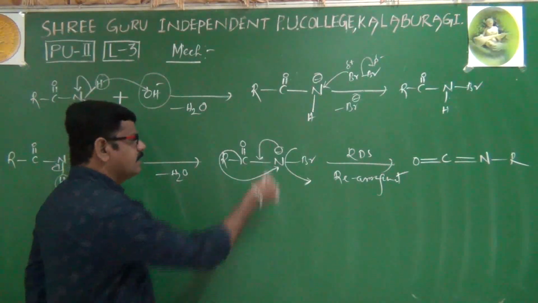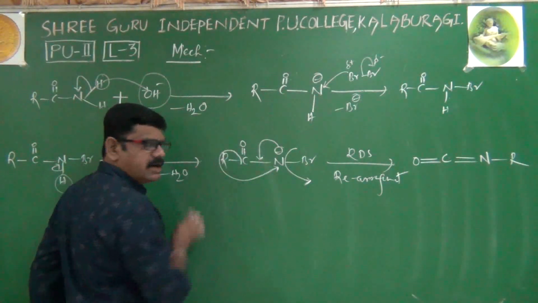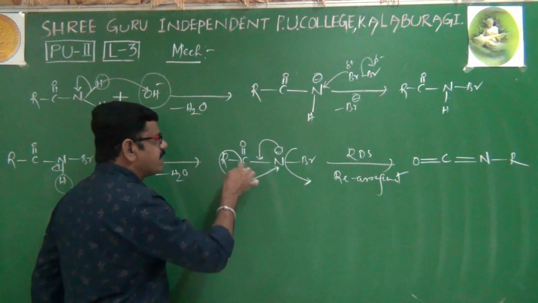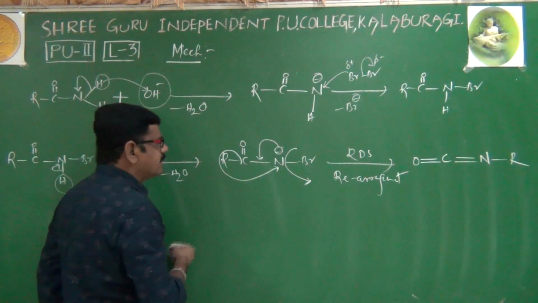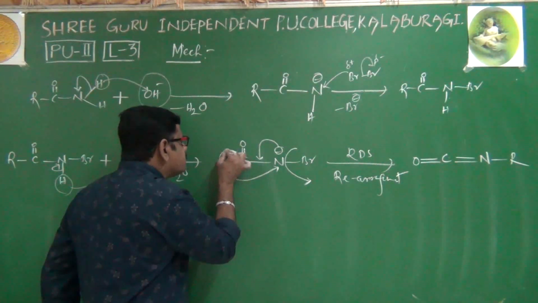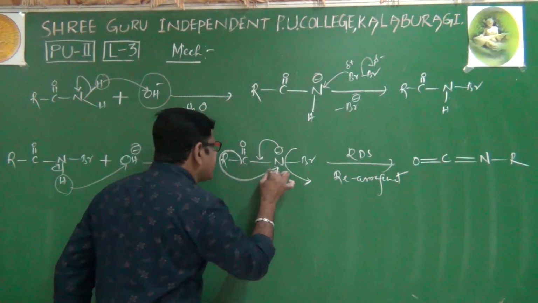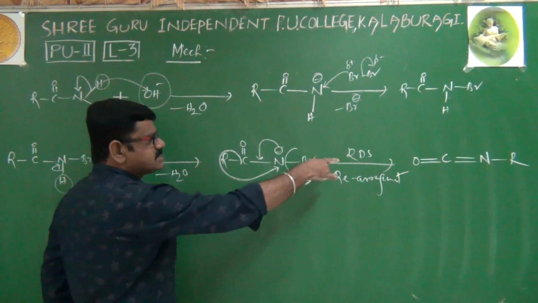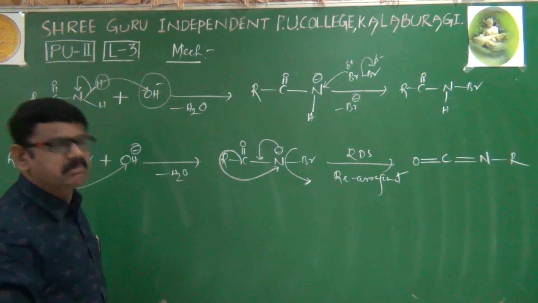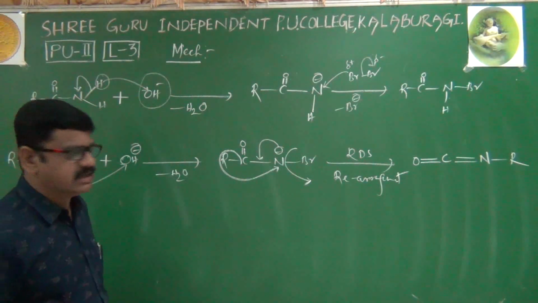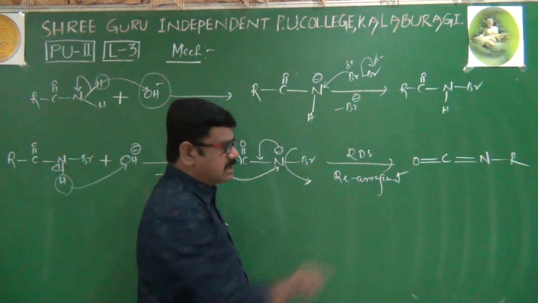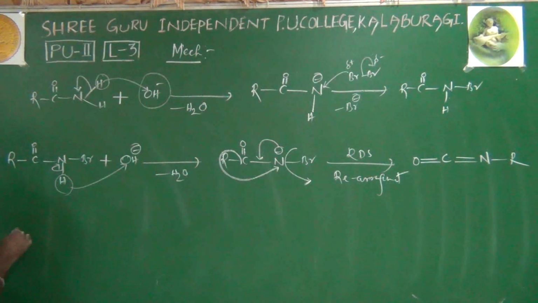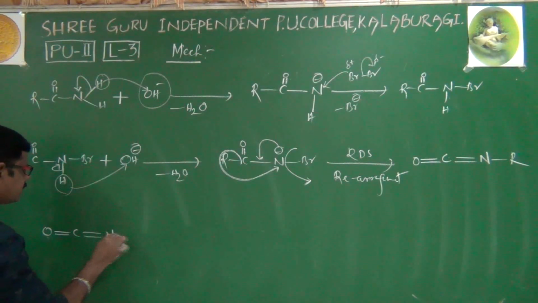I'll repeat once again. The negative charge shifts here and you get a new bond. Once a new bond is obtained, the carbon valence becomes more than 4. That's why the alkyl group along with its bond immediately shifts and attacks the nitrogen, and then Br minus is eliminated. This step is called the rate determining step, which is the important step in this mechanism. We get the isocyanate like this. Now I'll write that isocyanate once again here: O double bond C double bond N R.